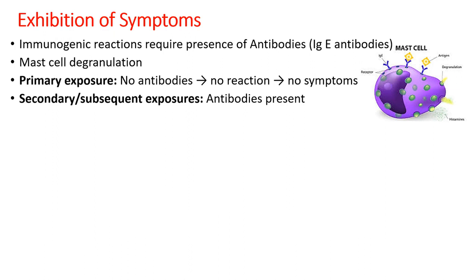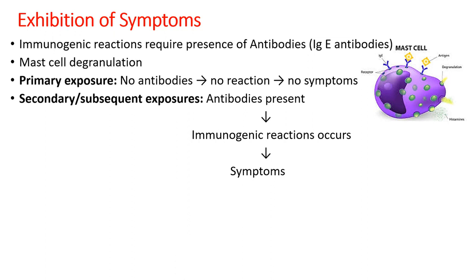But later, on subsequent exposure, if the same antigen enters again, the body has now already developed antibody from the previous exposures. These antibodies will cause immunogenic reactions and show symptoms.